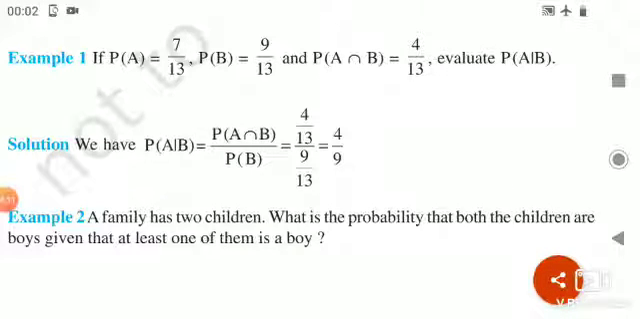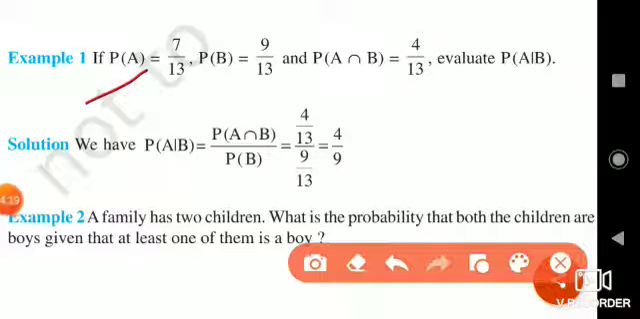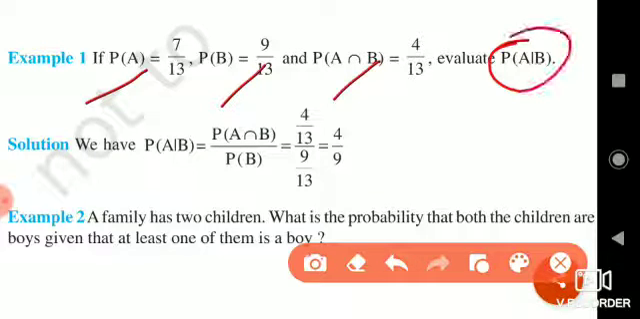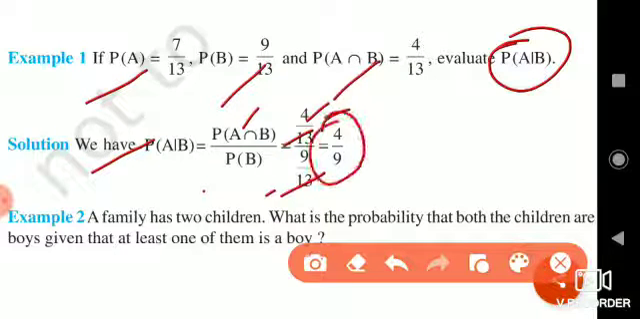Dear students, let me solve 1 or 2 examples so that it will be easy to understand conditional probability. If P of A is 7 by 13, P of B is 9 by 13 and P of A intersection B is 4 by 13, let me find P of A given B. Solution. By the definition of conditional probability, P of A given B is equal to P of A intersection B divided by P of B. It is given that P of A intersection B is 4 by 13 and P of B is 9 by 13. 13 cancels, we are left with 4 by 9. Therefore, the probability of A given B is equal to 4 by 9.